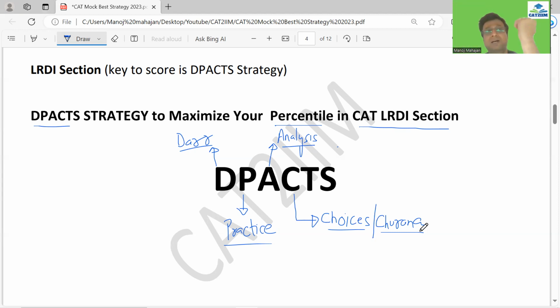And you know that you are already struggling in the LRDI, so if you can push your attempts by 2-3, and get them correct, you can actually push your percentile and even easily clear the cutoff in the LRDI section. That is also a big problem for a lot of students, being unable to clear the cutoff in the LRDI part, right?